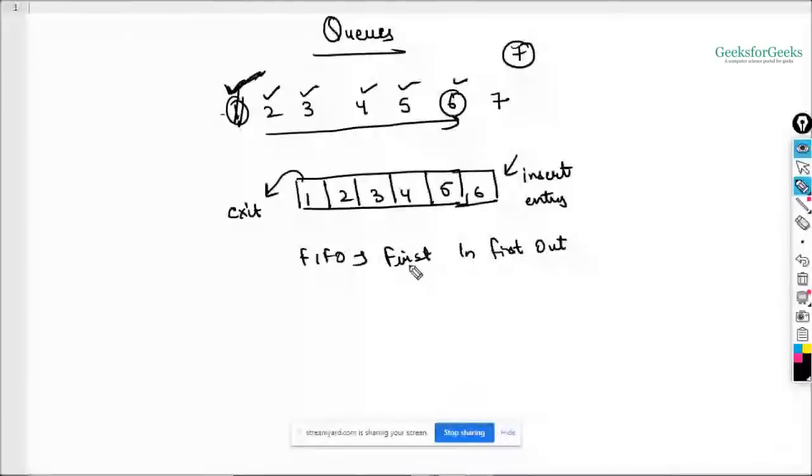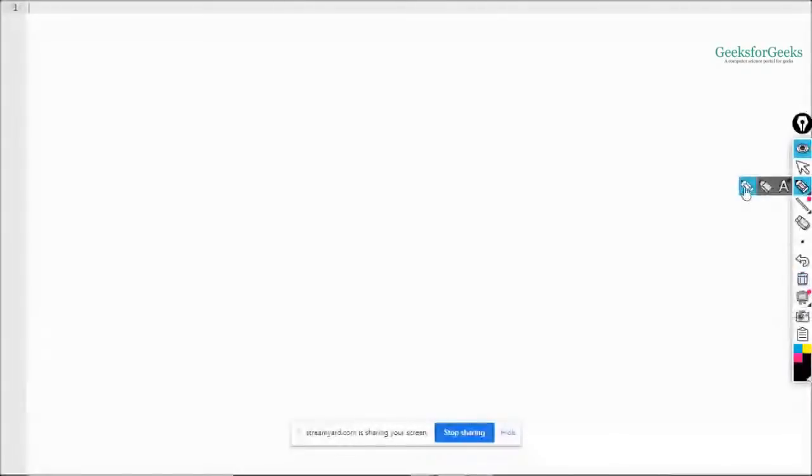So who is the person inserted first? Let's say these are six persons standing here in a queue. This person came first, so he'll be at the first point, right? If you want to remove a person from the queue, he'll be removed first, then two will be removed, then three, four, five, six, and so on, right? Again, to implement queues, we have two options: either you can use arrays or you can use a linked list.